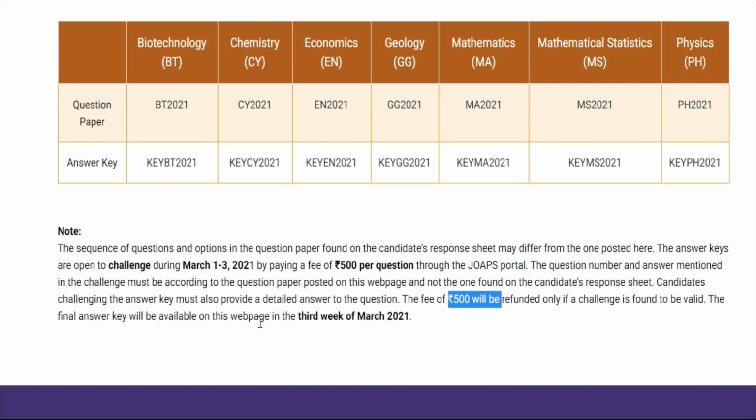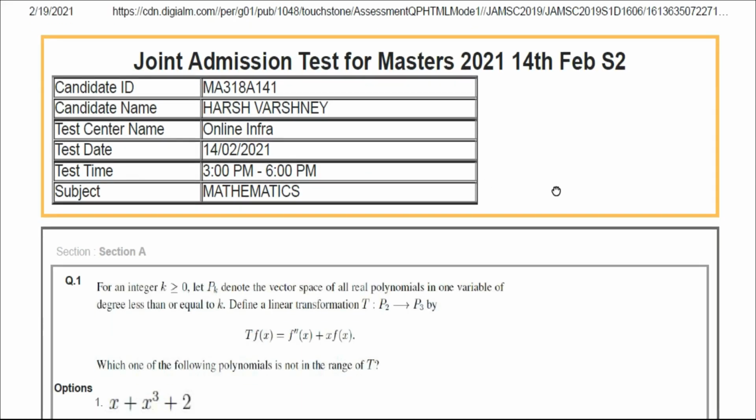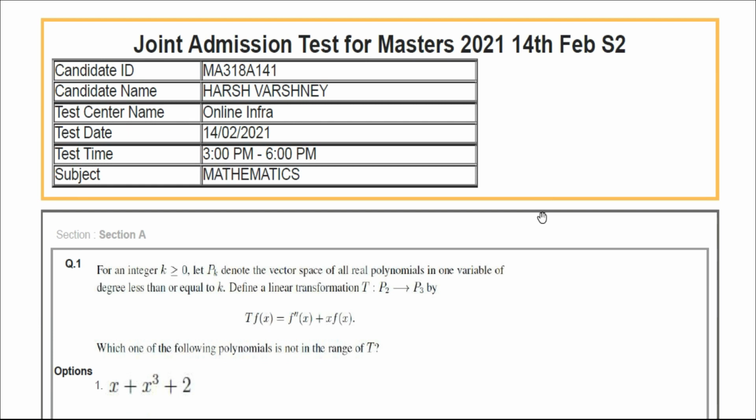The last one, the final answer key will be available on the web page in the third week of March 2021. So I have told you how to download the question paper and the respective answer key of IIT JAM 2021. Now, as I told you that I have also appeared in this exam, this is my response sheet.